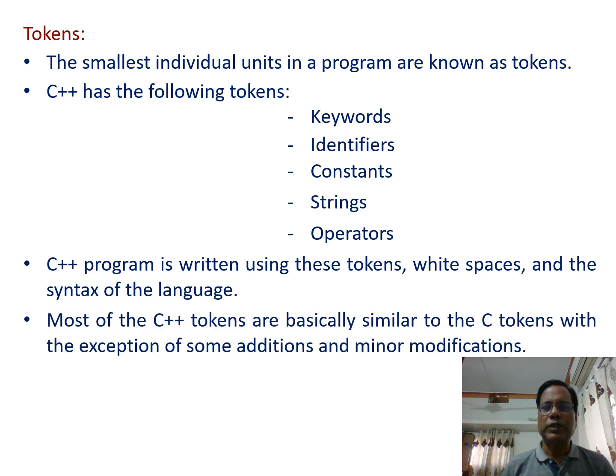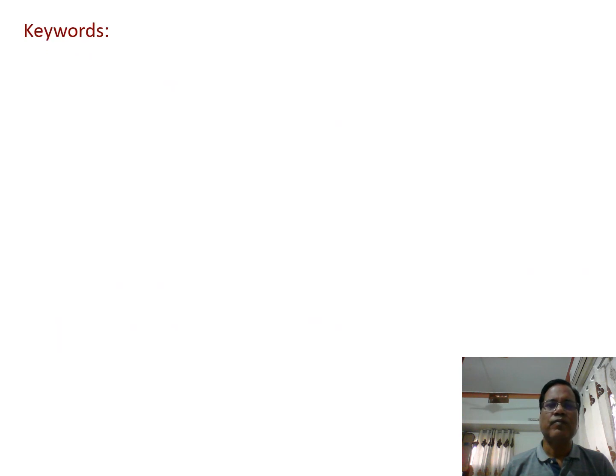Most of C++ tokens are basically similar to the C tokens, with the exception of some additions and minor modifications. So what tokens are used in the C that are also used in C++ with some additional tokens? Keywords.